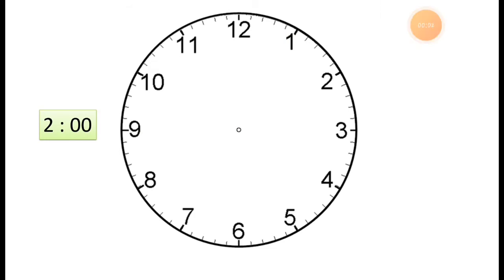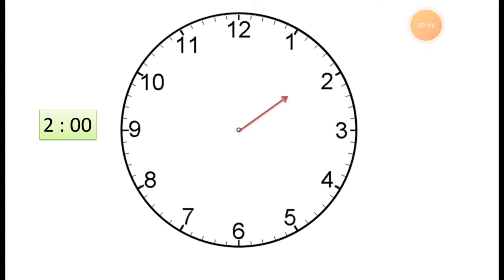Now here students, see the next clock. What is the next clock? 2 o'clock. We have to draw the hands so that we can read this. This is 2 o'clock. This is the short hand and this is the minute hand. So where do I put the minute hand and the hour hand? Where can I put all the hands? So let's put the hands.